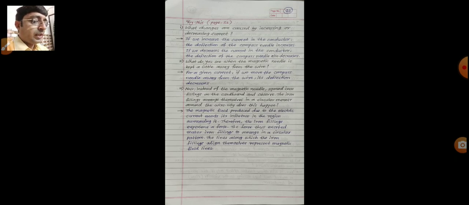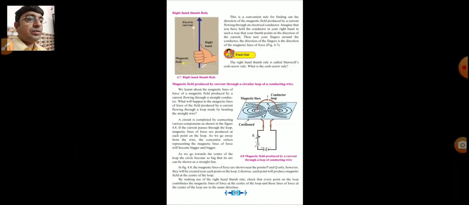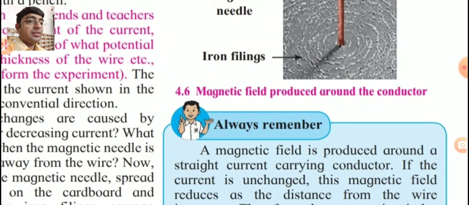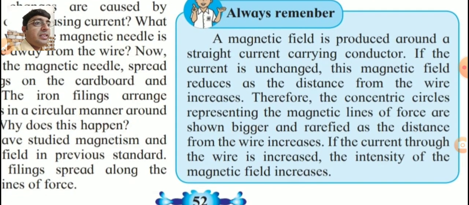Again you go back to page number 52 in our textbook. Now see in the blue box, always remember a magnetic field is produced around a straight current carrying conductor. If the current is unchanged, this magnetic field reduces as the distance from the wire increases. Underline that.